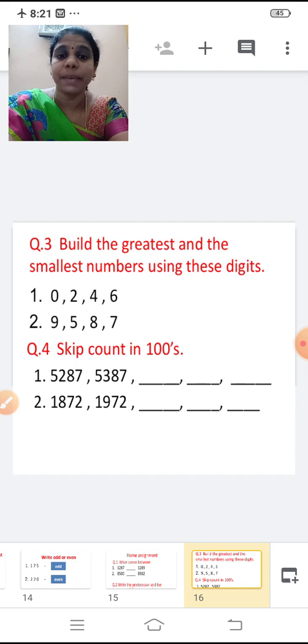Question number 4, skip counting. Skip counting in hundreds. First one, 5287, 5387. Second one, 1872, 1972.